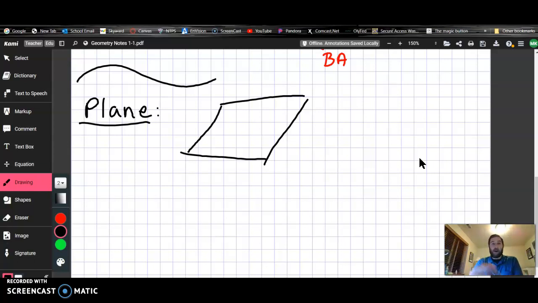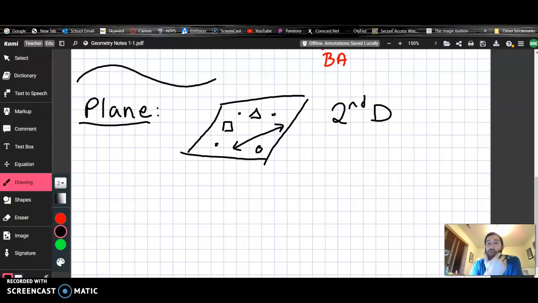And so here I've drawn this flat surface, and we can talk about points that end up on this flat surface. We can talk about lines that end up on this flat surface. We can talk about shapes like squares and triangles and circles, because it's a flat surface like a piece of paper that we're able to work off of. So like I said earlier, a plane is in the second dimension.